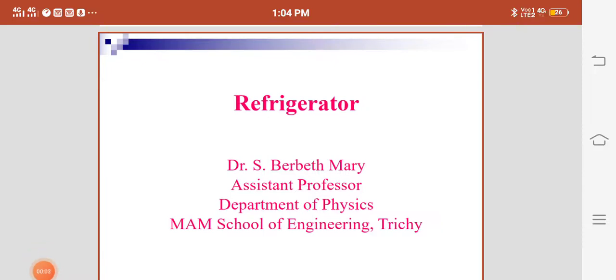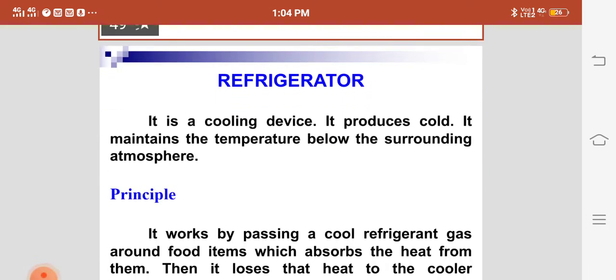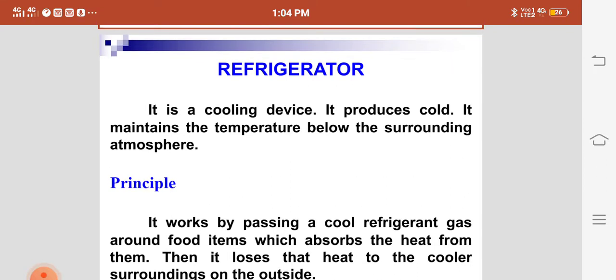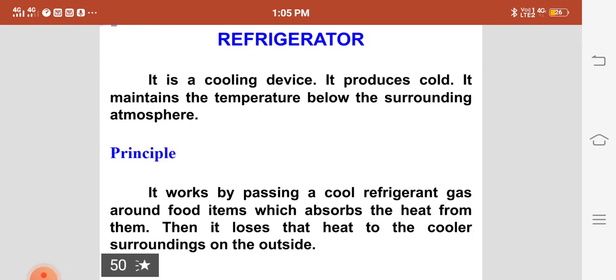Good morning to all. The topic of today's presentation is the refrigerator. It is a cooling device that produces cold. It maintains the temperature below the surrounding atmosphere.